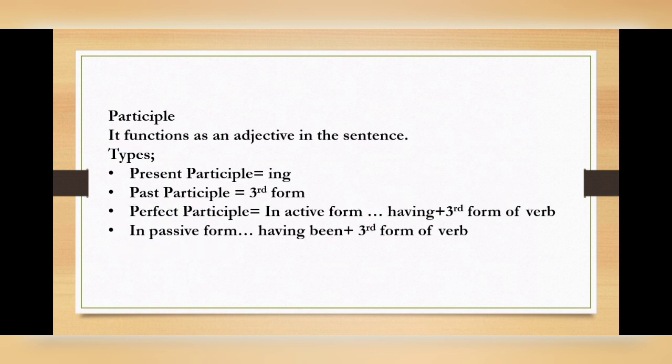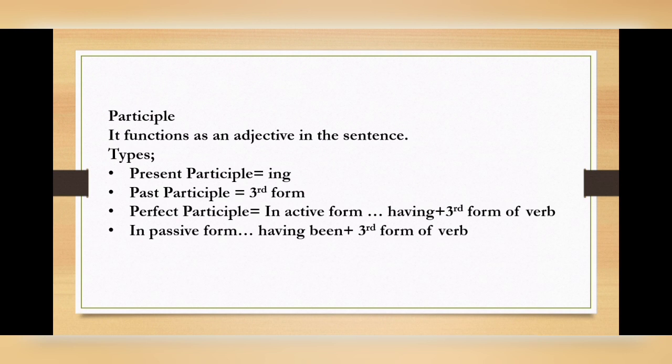So let's talk about participles. What is a participle? It is not the main verb in the sentence. Also, it does not function as a verb in the sentence, but it functions as an adjective. Participles are mainly divided into three types: present participle, past participle, and perfect participle.